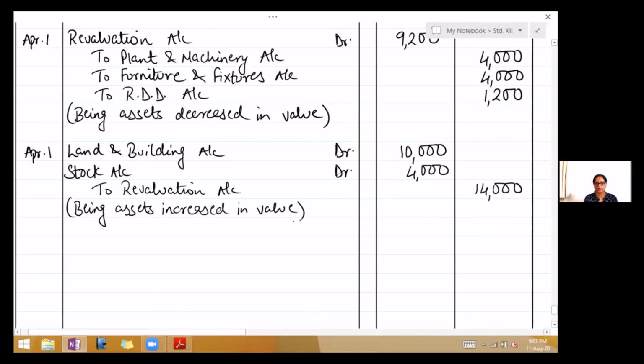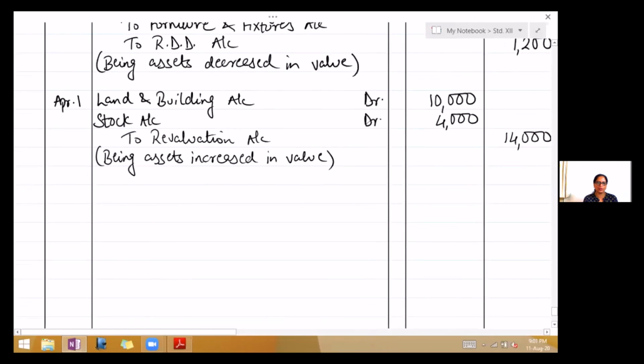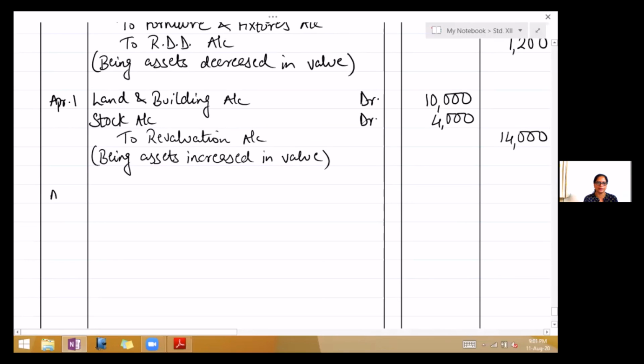Now we have finished with the revaluation account. So now the last entry is for the profit on revaluation. So write April 1st, revaluation account debit. You can look in the revaluation account.